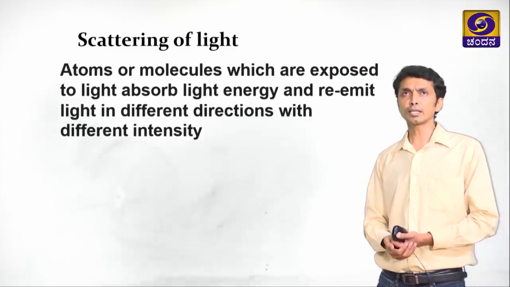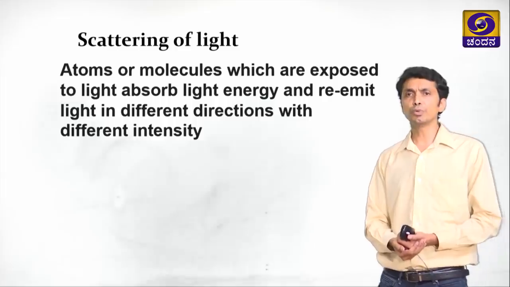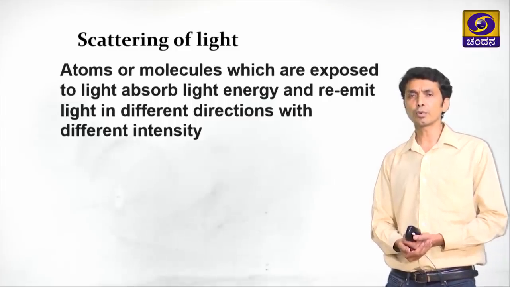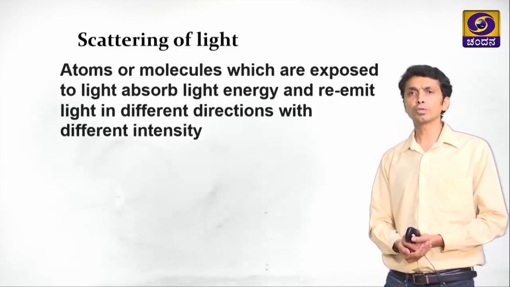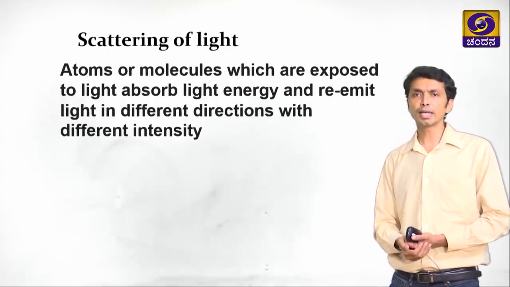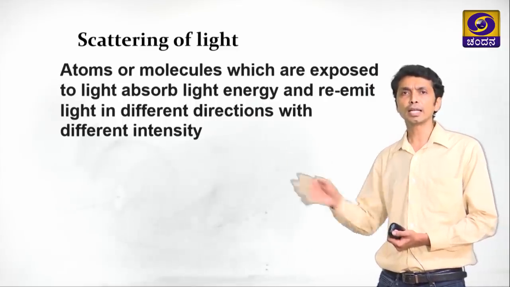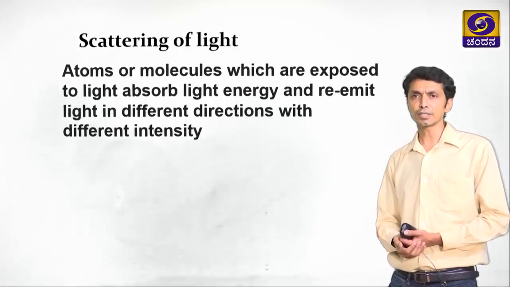Now, this is scattering of light. Because of scattering of light, the sky appears blue. So, what is scattering of light? Atoms or molecules which are exposed to light absorb light energy and re-emit light in different directions with different intensity. So, they take in the light and emit the light in different directions.